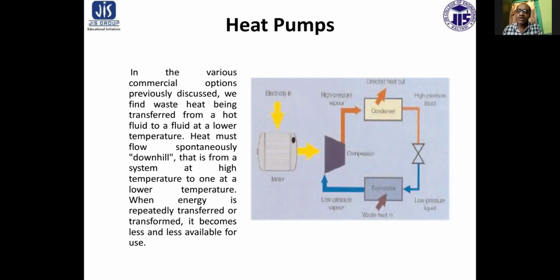Heat must flow continuously downhill, that is, from a system at high temperature to one at lower temperature. When energy is repeatedly transferred or transformed, it becomes less and less available for users.